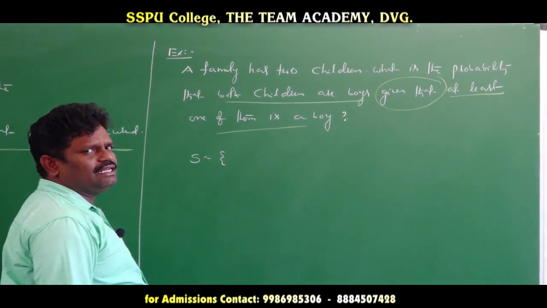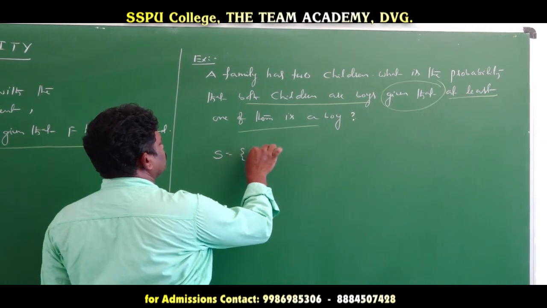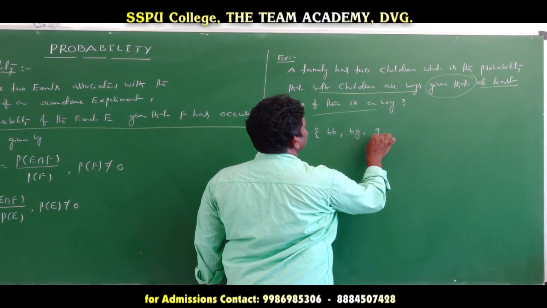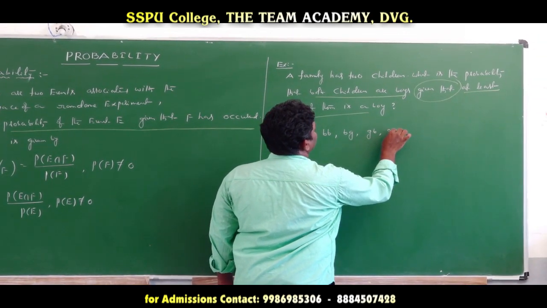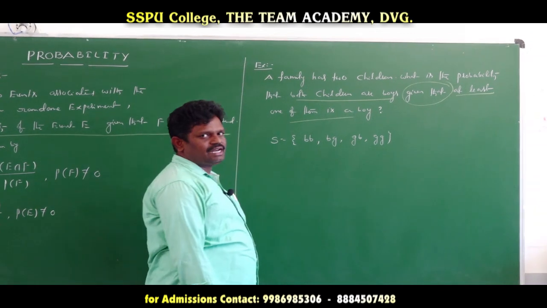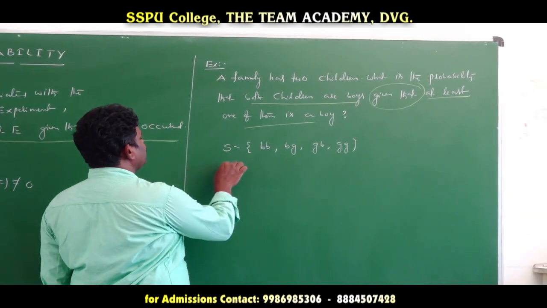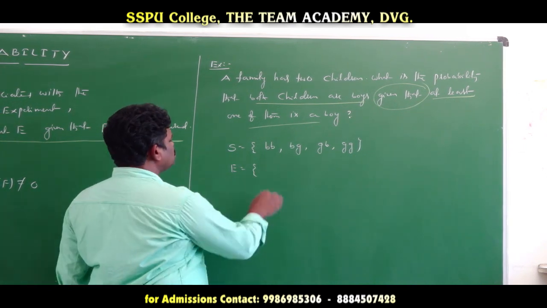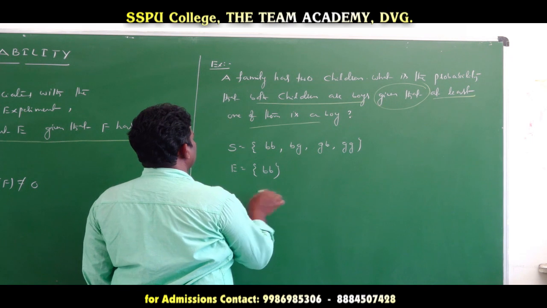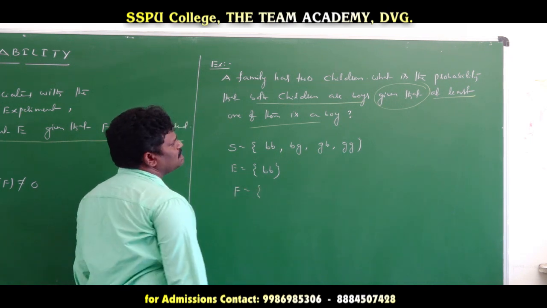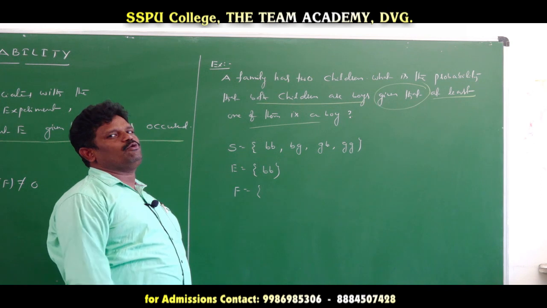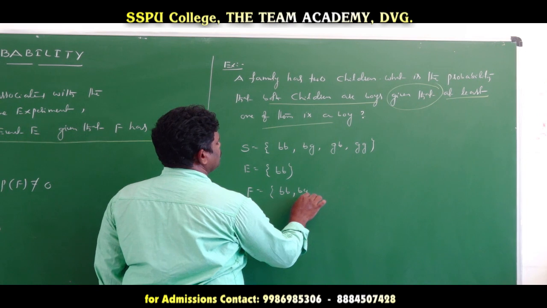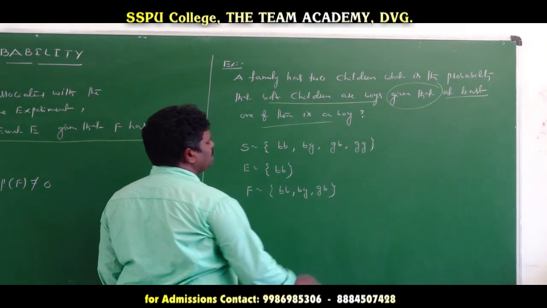So two children means how do we select? Both are boys, or one boy and one girl, next girl and boy, next both are girls. Here B stands for boy, G stands for girl. Now E event: both the children are boys, which is only one case. Okay? F is the event that at least one of them is a boy. So both are boys, boy-girl and girl-boy. So this is the F event.